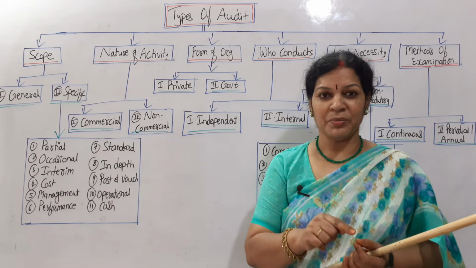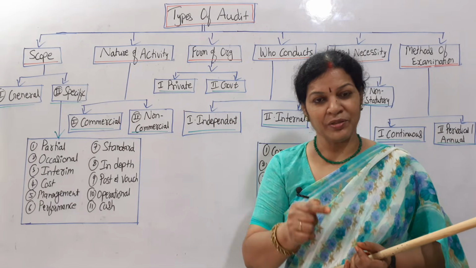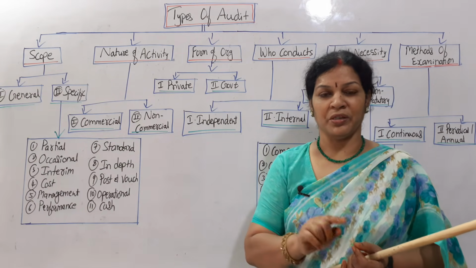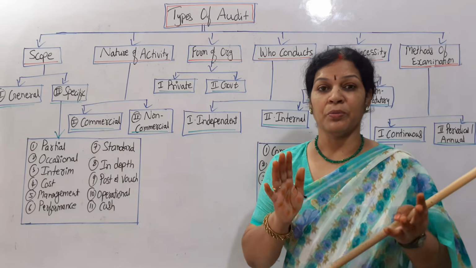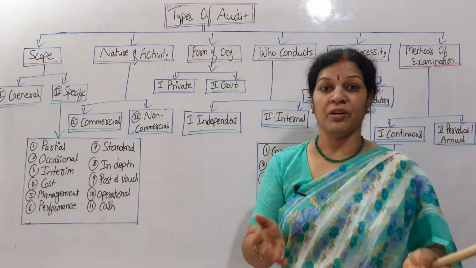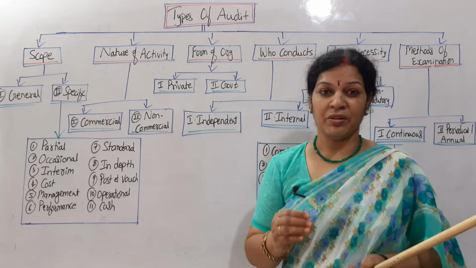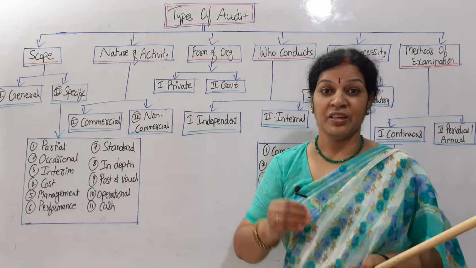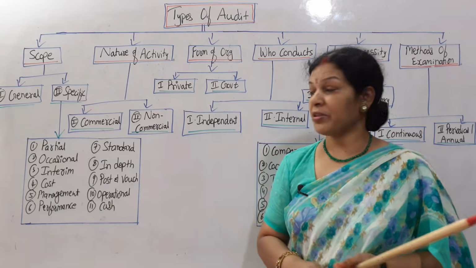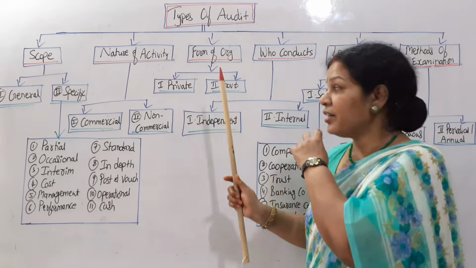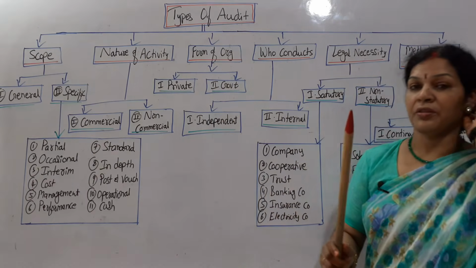Working on behalf of the government, he is getting the fee or salary from the government only, not from the client. That is why it is non-commercial, and he has to work more sincerely because he is working on behalf of the government. They should have knowledge, he must be honest and sincere, and his efforts should be 100%. So that is non-commercial.